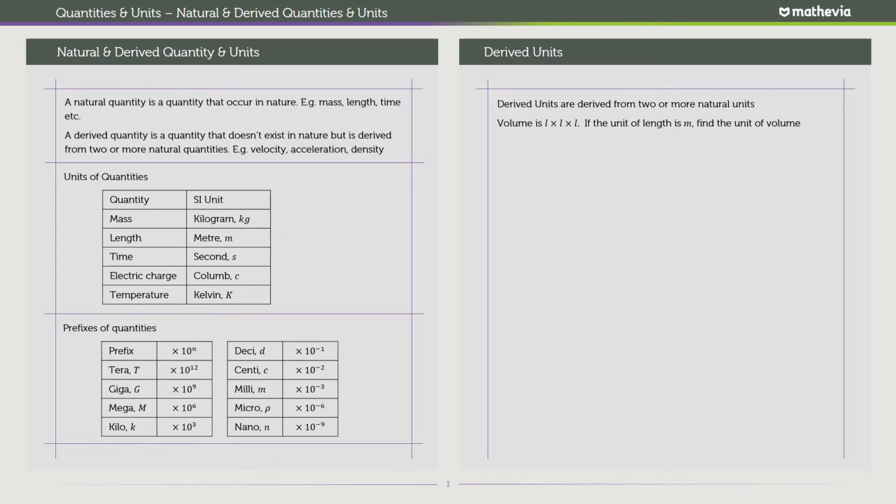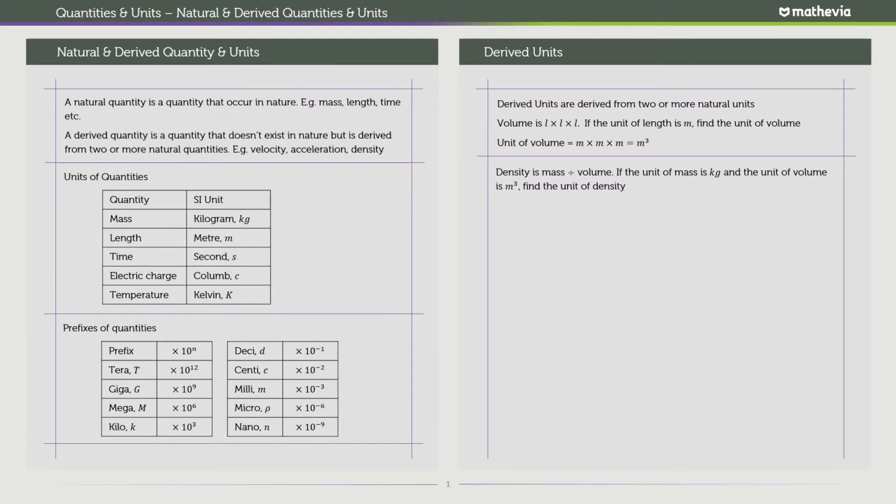You apply that unit to the formula, and basically the unit for volume would be the unit for length times the unit for length times the unit for length. In this case, we have meter times meter times meter, and what we have in the end is meters cubed. Simple, that's it. So the unit for volume is meters cubed.